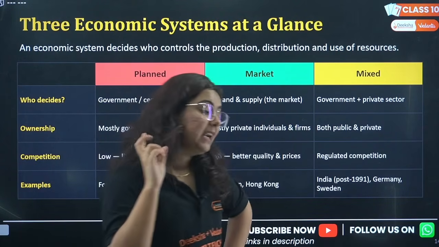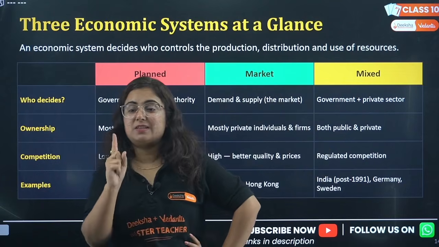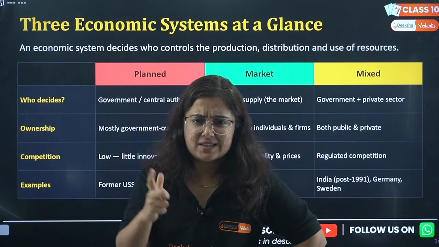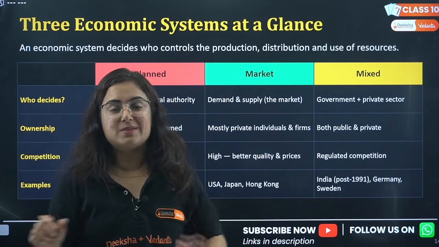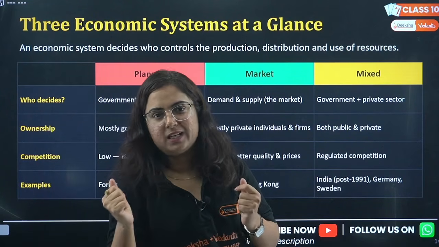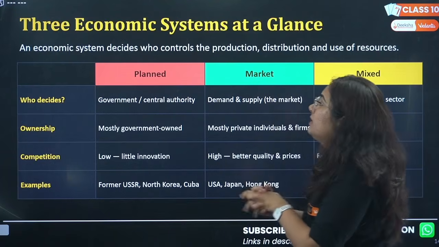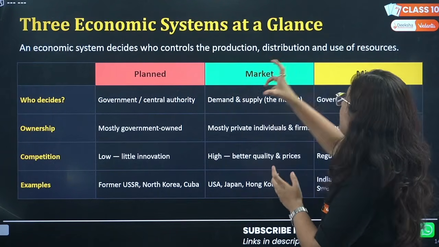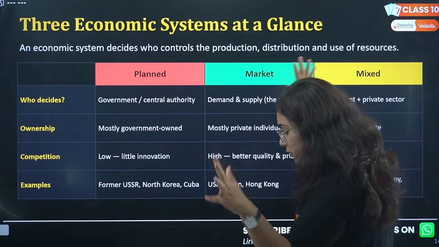Why? Because there are different economic systems in the market. Let's have a look at these economic systems in a quick time. So beta, the economic system decides who controls the production, distribution and use of resources.